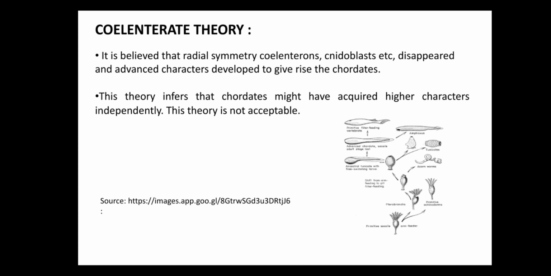According to this theory, they might have acquired higher characters independently. That's why this theory is not accepted. You can see the diagram, so explanations were there, but this theory is not accepted.